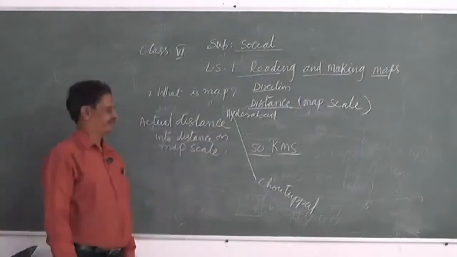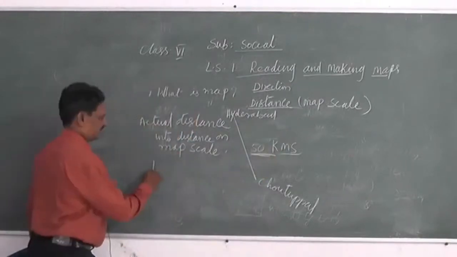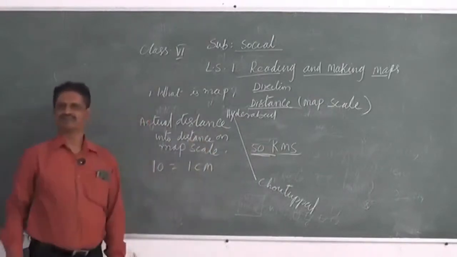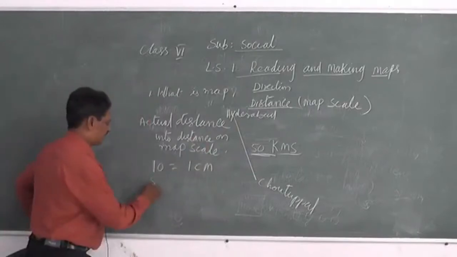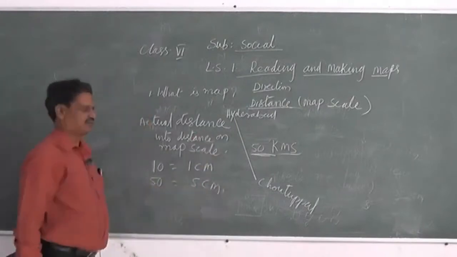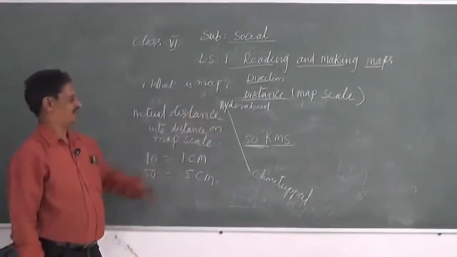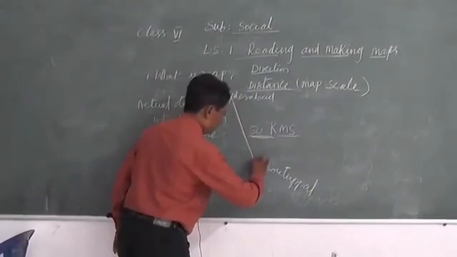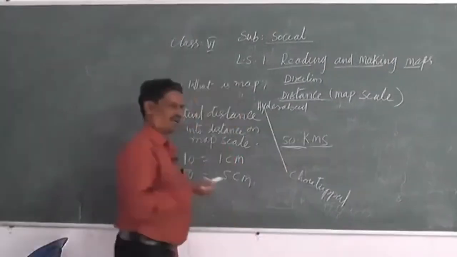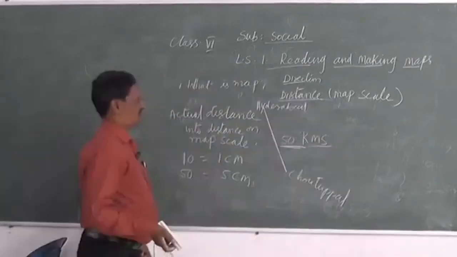How do you change it? So we have to convert the 50 kilometers into, say, 5 centimeters. So you can easily draw and indicate the distance on a map. Okay. So how do you locate a place? That is based on the third component.